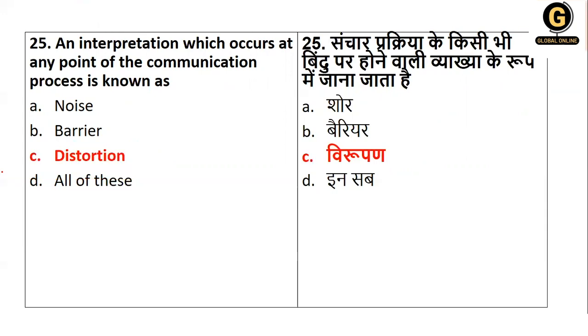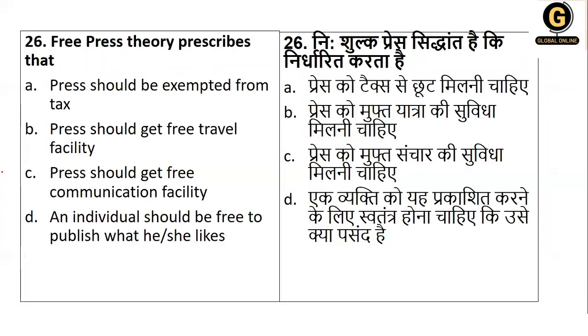An interpretation which occurs at any point of it is called what? Distortion. Next, free press theory prescribes that. This is one of the words in communication, free press theory. So it is basically about your views, your opinions. Here, any person who is free to go with what he feels is called what?